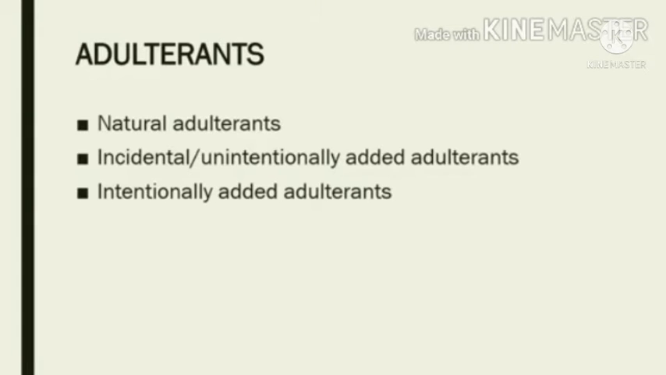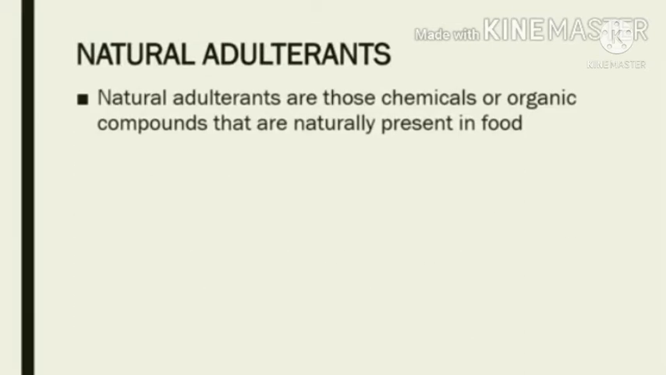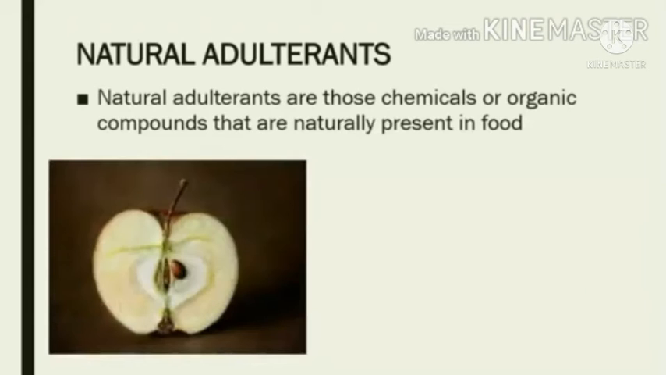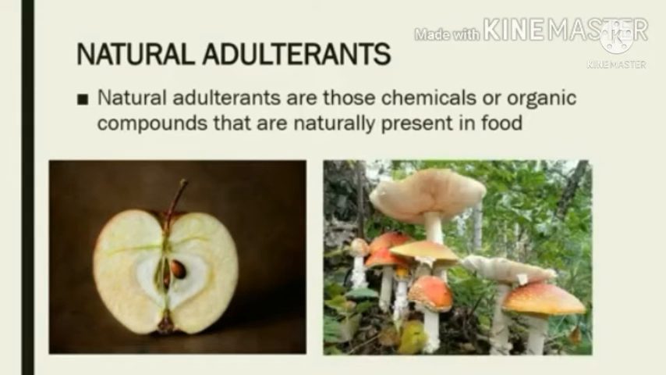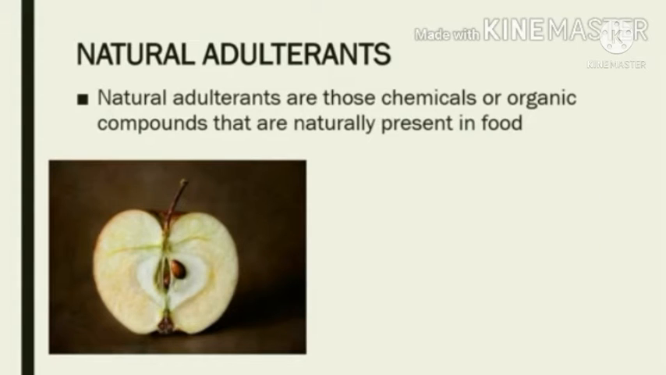The first one we are going to be discussing is natural adulterants. Natural adulterants are those chemicals or organic compounds that are naturally present in food. Now let's take a look at some examples. The first one is the seeds of the apple. The seeds of the apple contain a chemical known as prussic acid, which is naturally toxic and can even lead to the death of an individual if overconsumed.